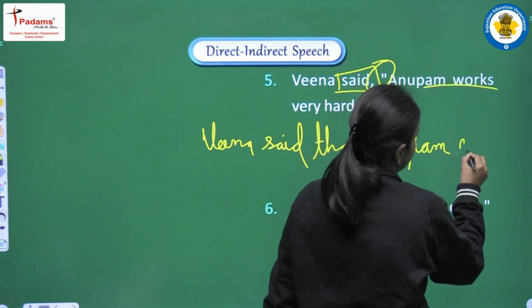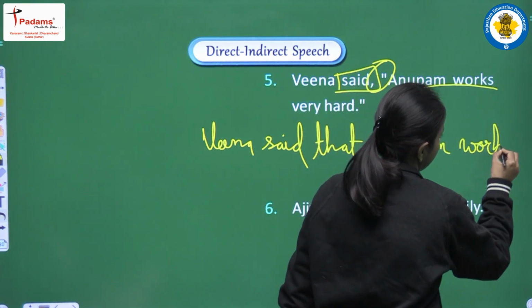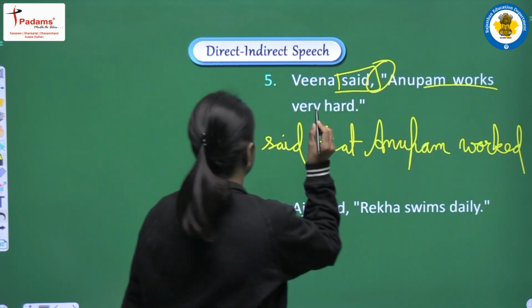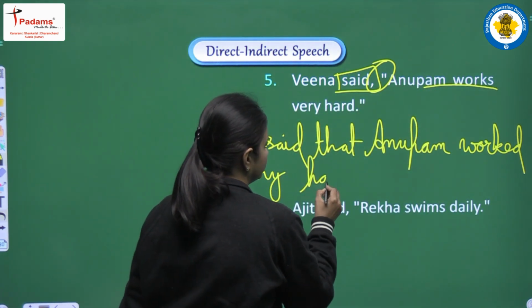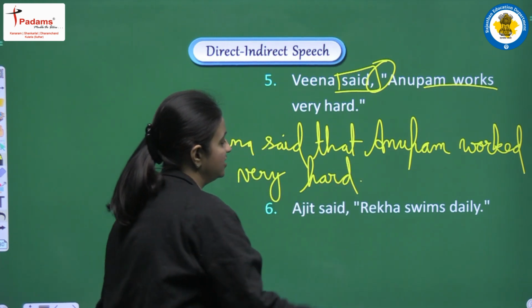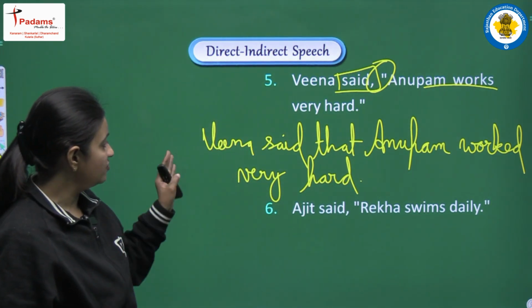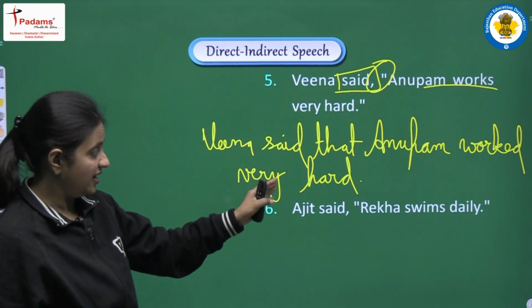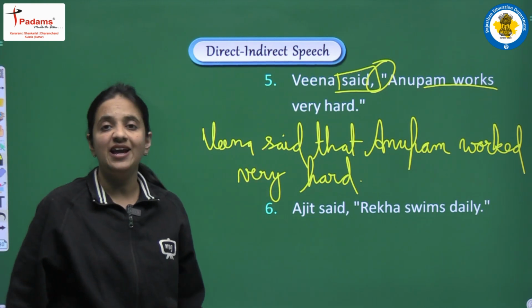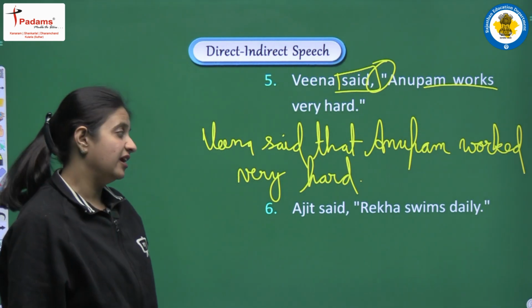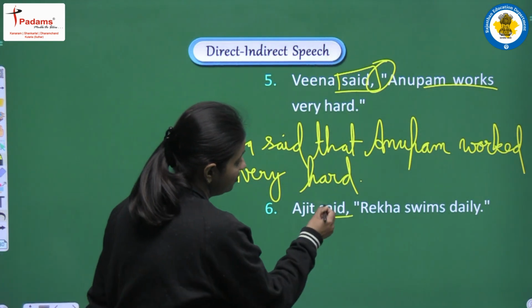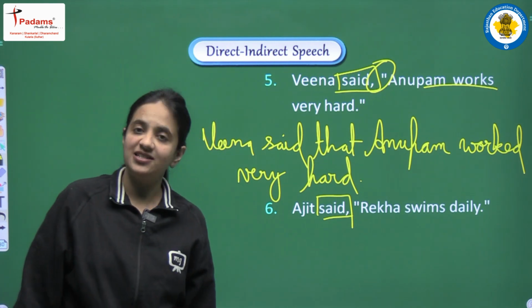Anupam, past simple means second form of the verb, worked very hard. So this is the example, and the sentence will be Veena said that Anupam worked very hard. Okay. Next is Ajit said Rekha swims daily. Again we are having said, that is past simple tense.